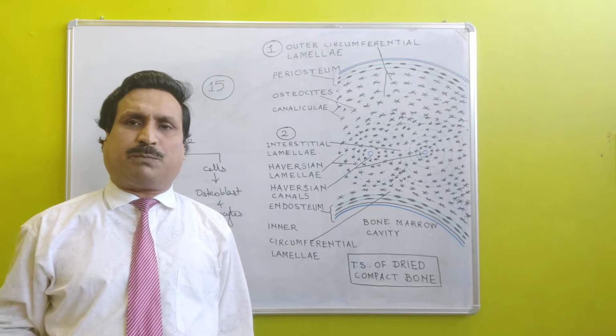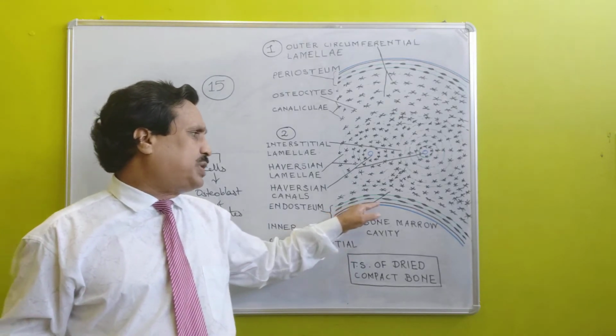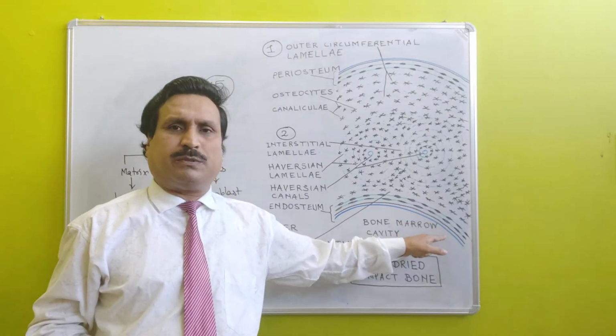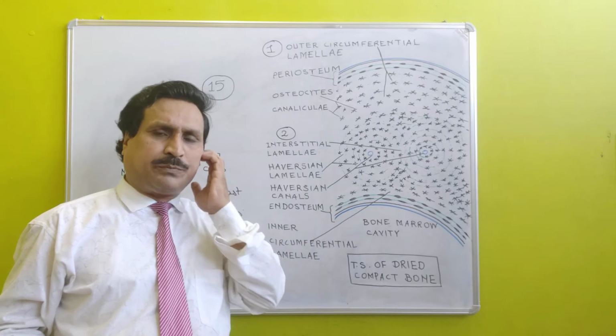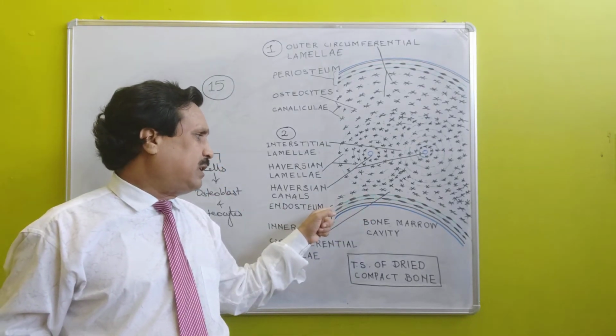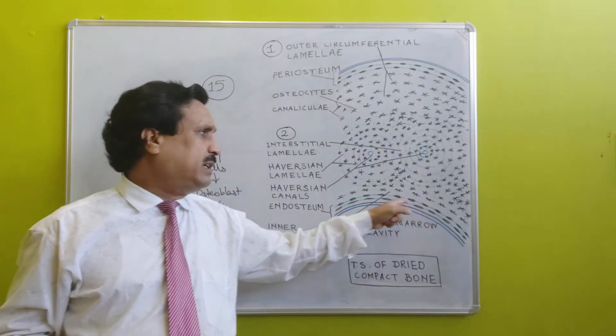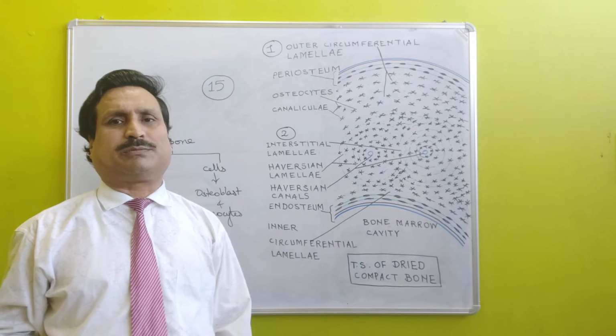Endosteum is also dense irregular connective tissue. Its innermost layer is a dense network of collagen fibers, and towards its outer surface, osteoblast cells are present that produce lamellae of the bone.